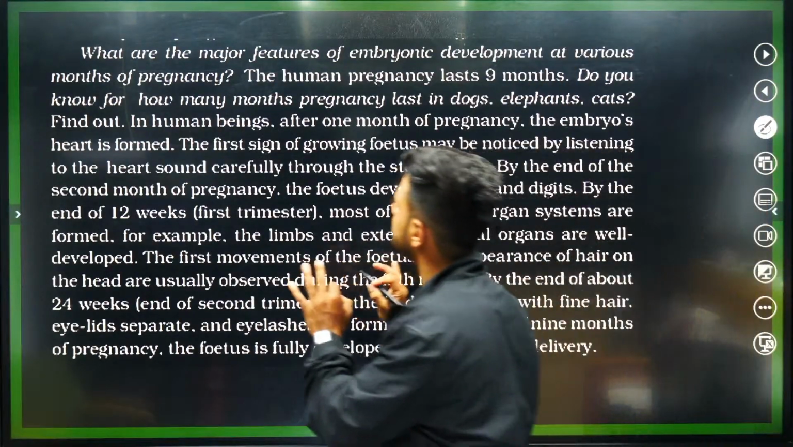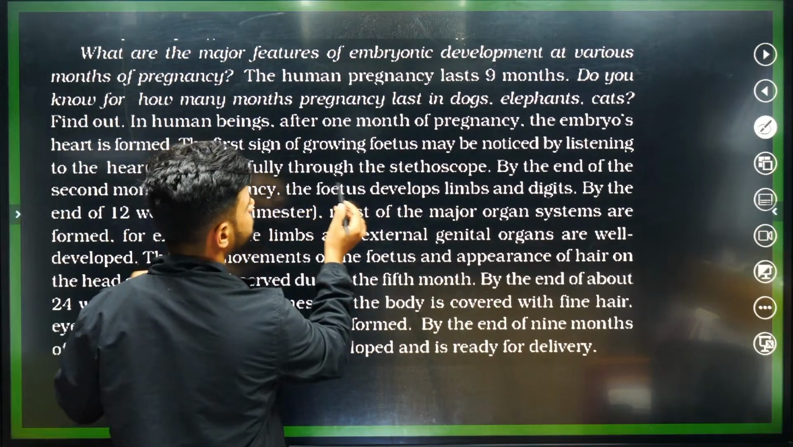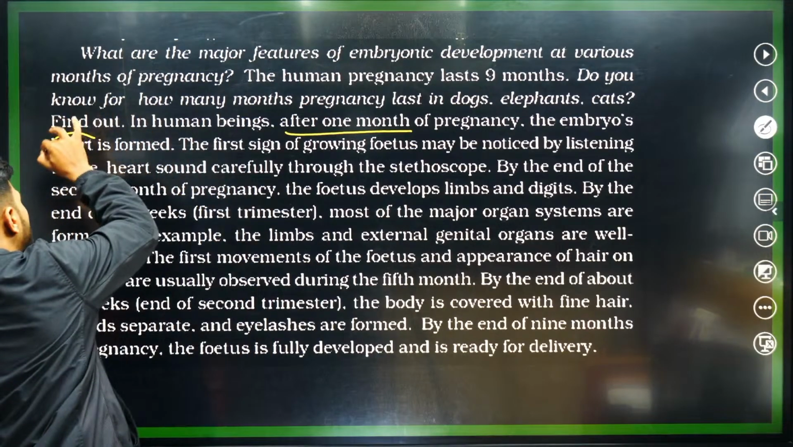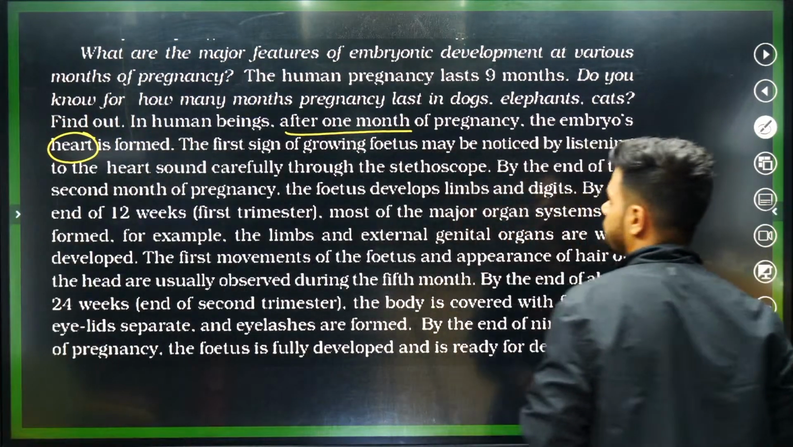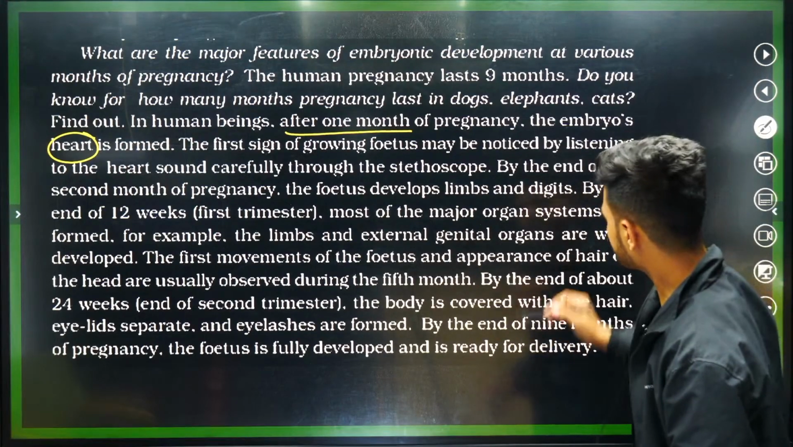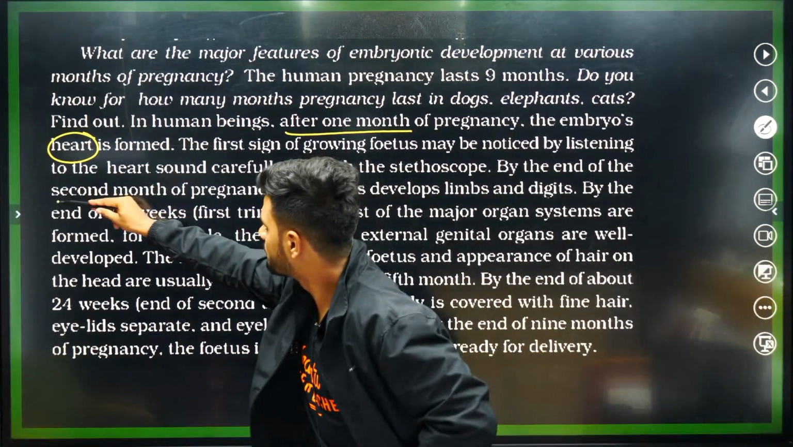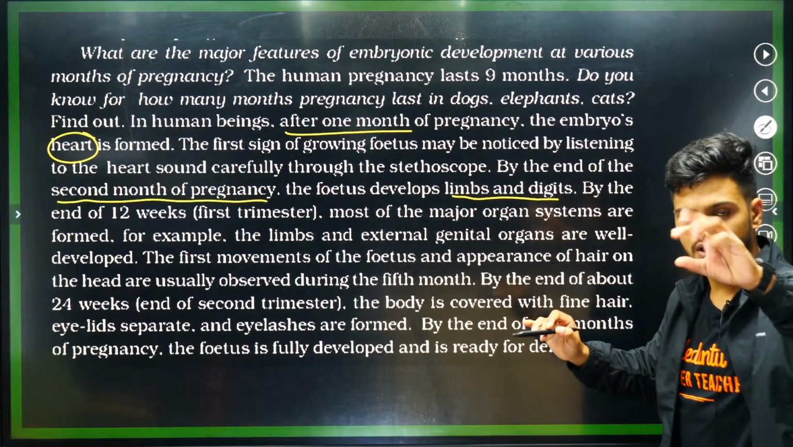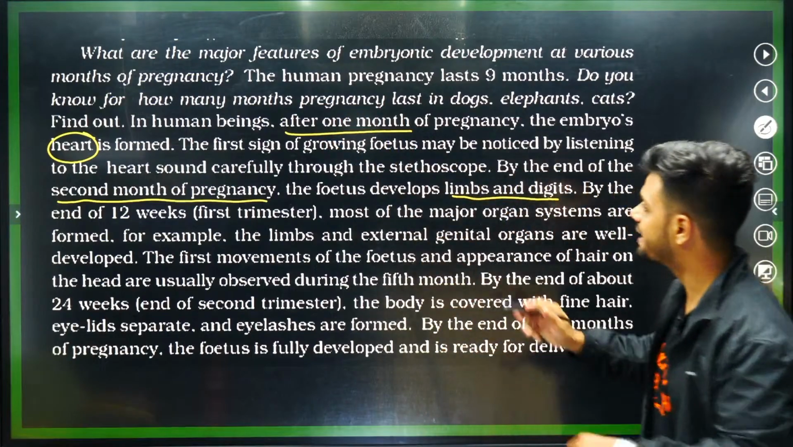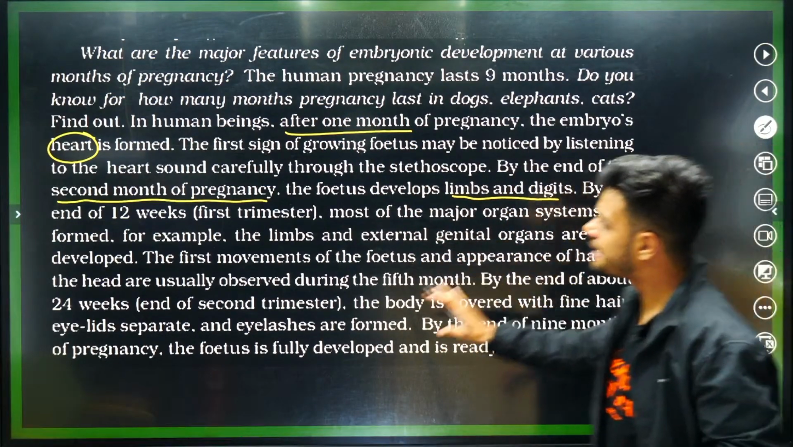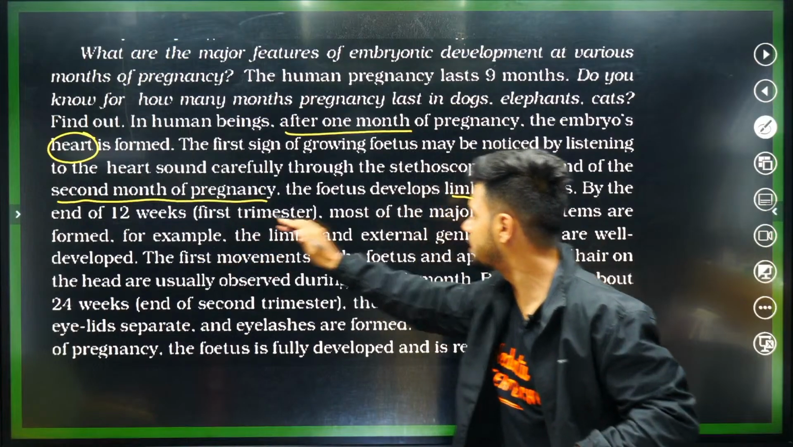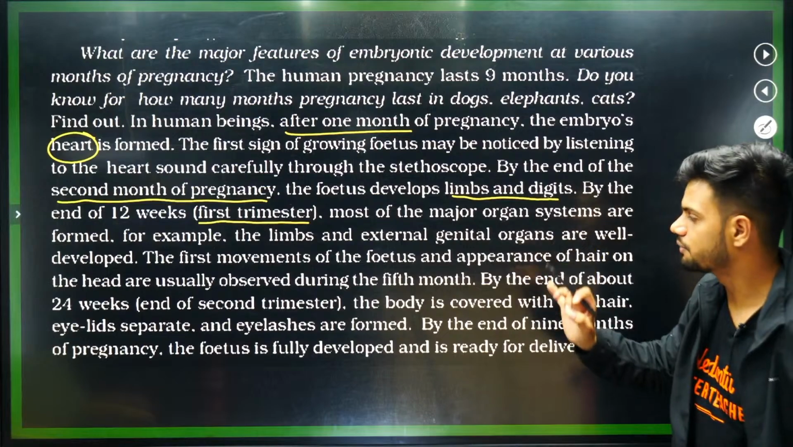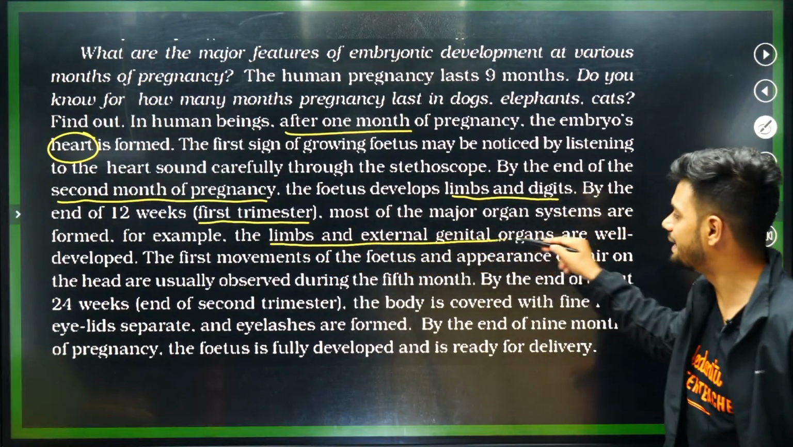Here I want everyone to notice. After 1 month of pregnancy, the embryo's heart is formed. After 1 month, the heart is formed. By the end of second month of pregnancy, the fetus develops limbs and digits. Limbs means digits, so fingers. By the end of 12 weeks, the first trimester, most of the major organ systems are formed, for example, limbs and external genitalia.